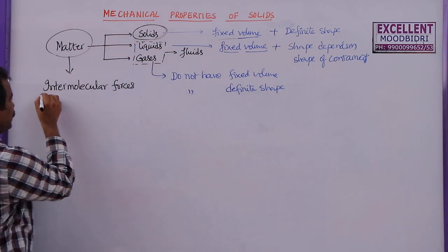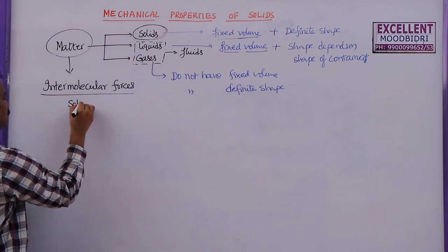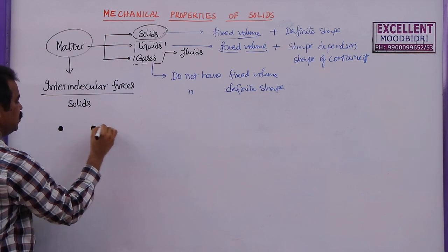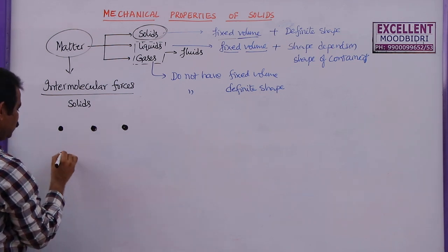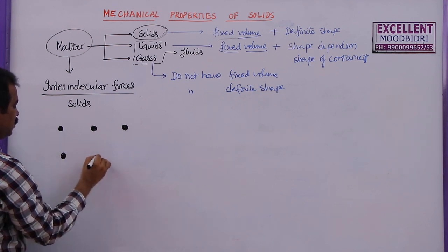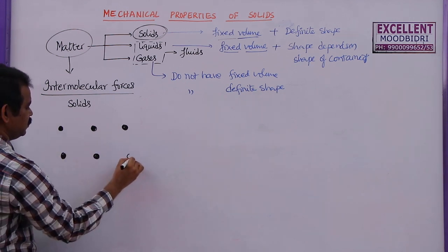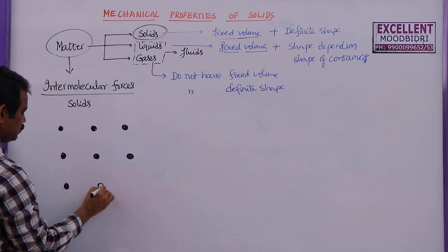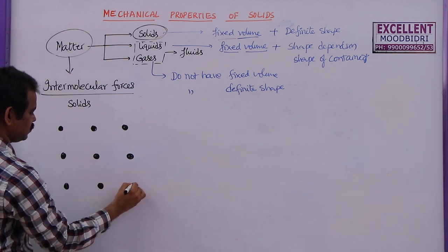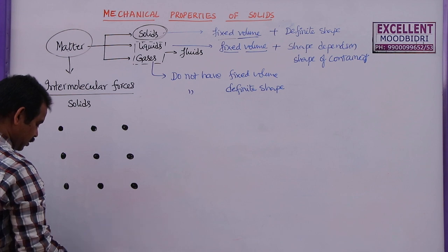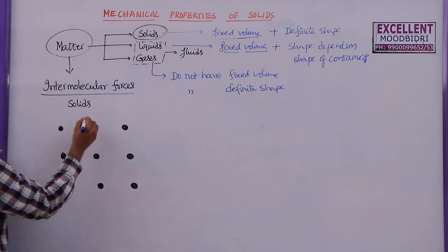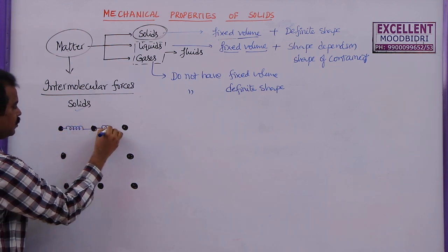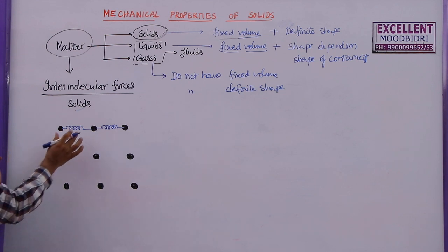Now here, as we are going to discuss only the solids in this lesson, in solids, let us say this is a molecule, this is another molecule, and this is one more molecule. So molecules are separated, and we know that in a solid these are arranged in a particular order. Now in between these molecules of a solid, there exists a force of attraction. I am denoting this attractive force with the help of a spring.